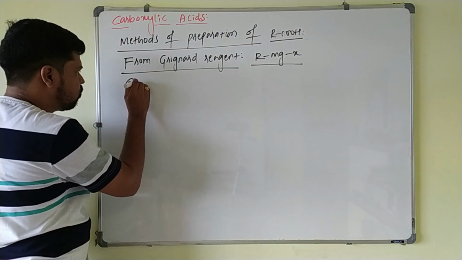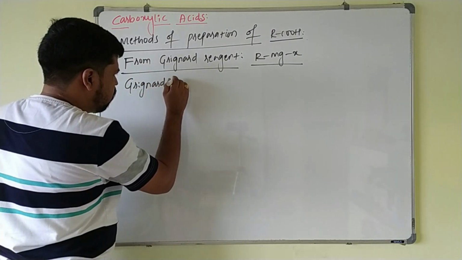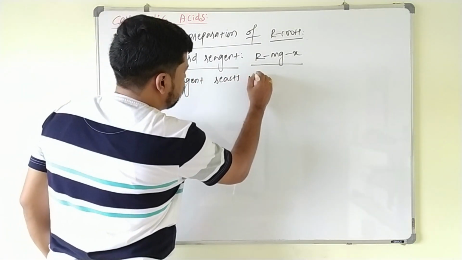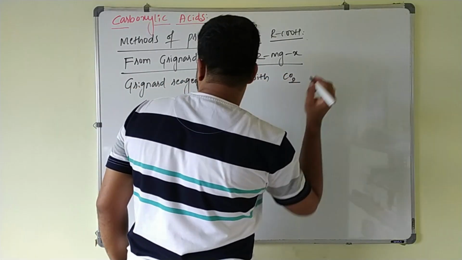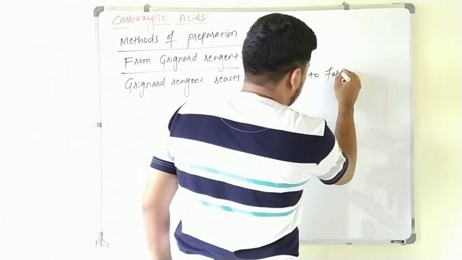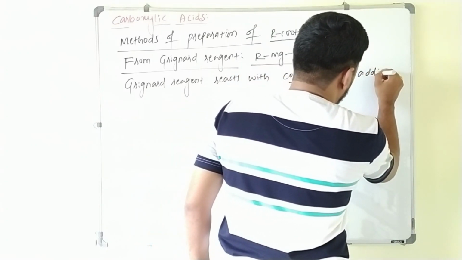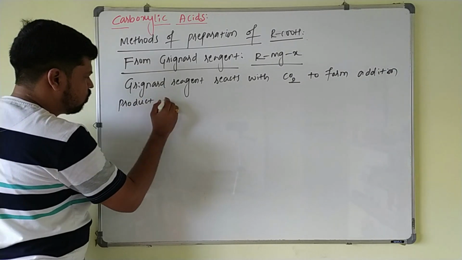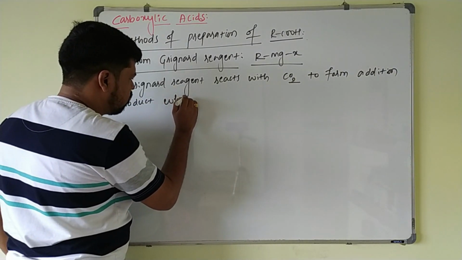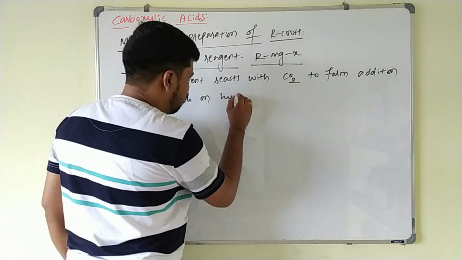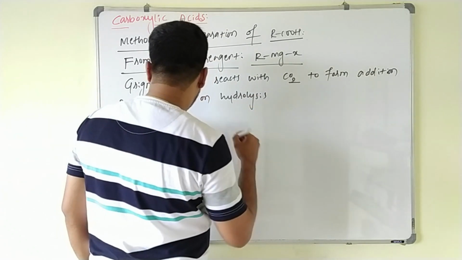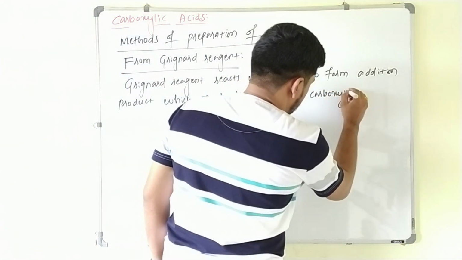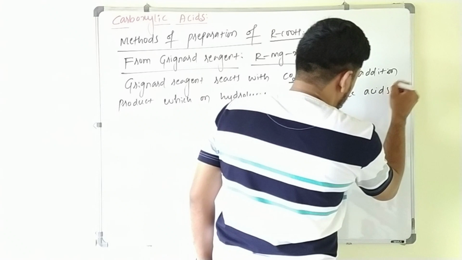So Grignard reagent reacts with CO2, that is carbon dioxide, to form an addition product, which on hydrolysis gives carboxylic acids here.